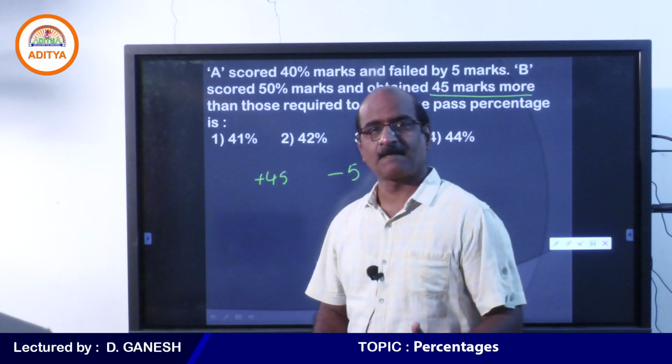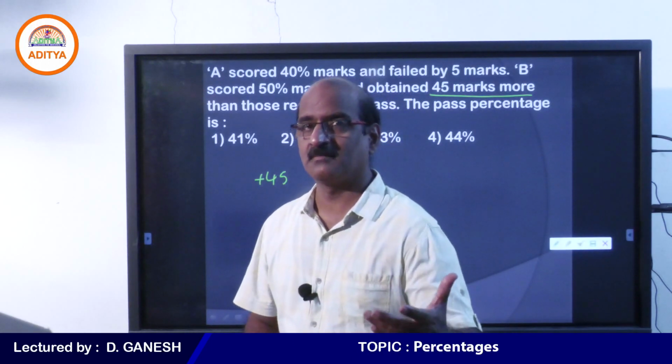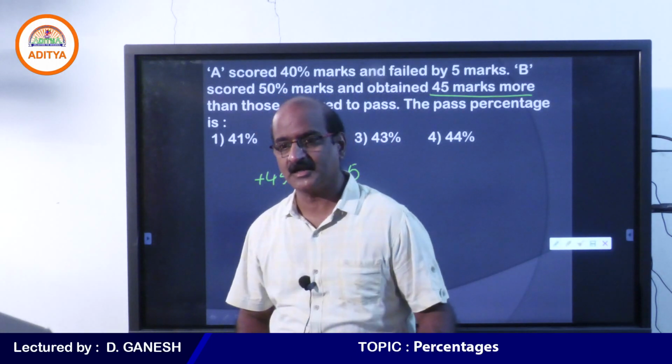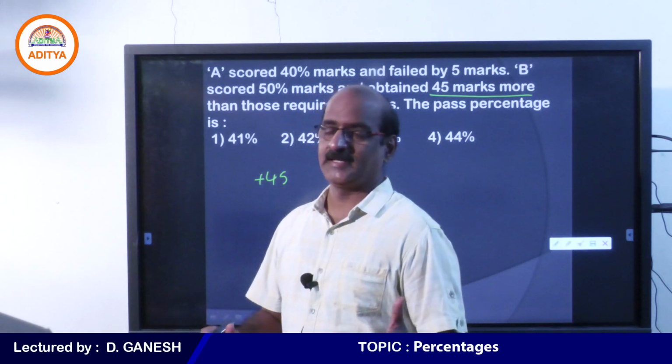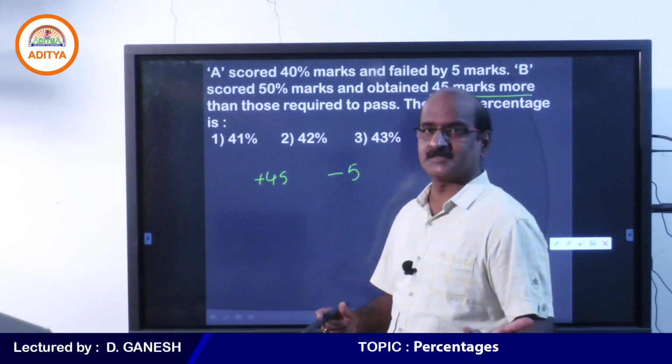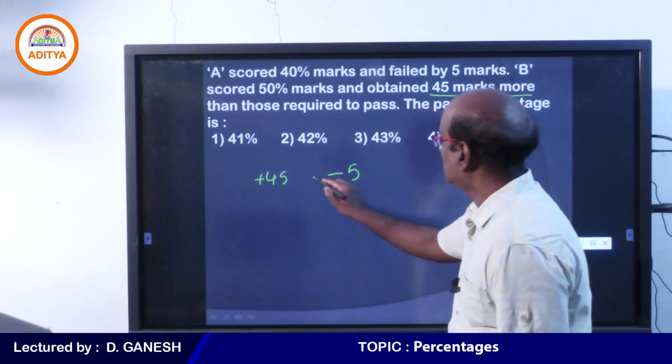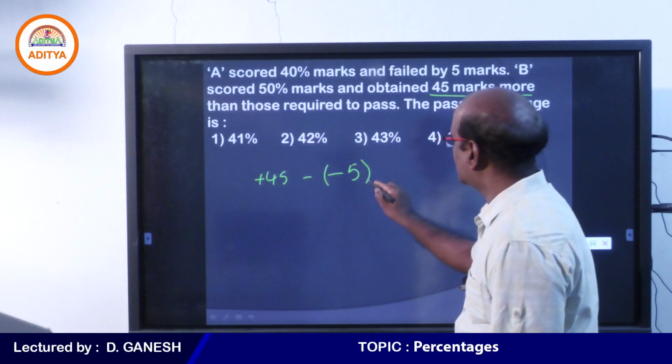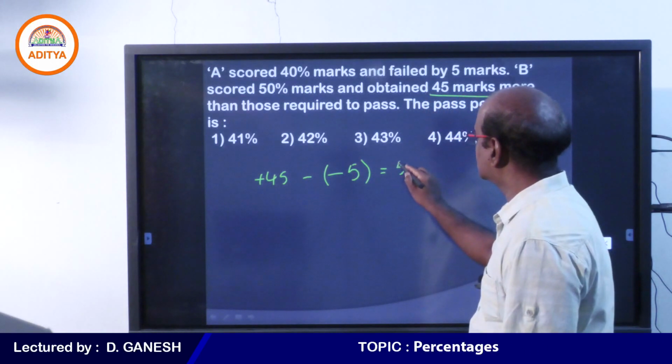What is minus 5? Those are the marks obtained by A. He failed by 5 marks. What is plus 45? A gets 45 more than the necessary for passing. Tell me, student, what is the difference between A and B? It is 50 marks.